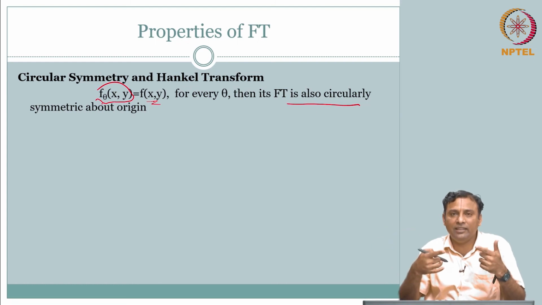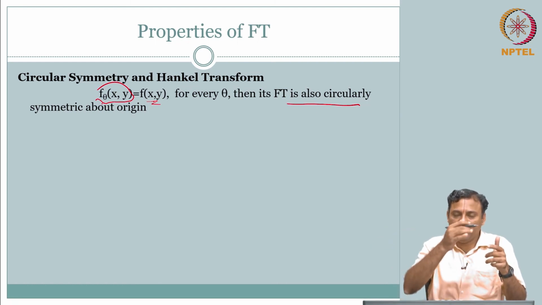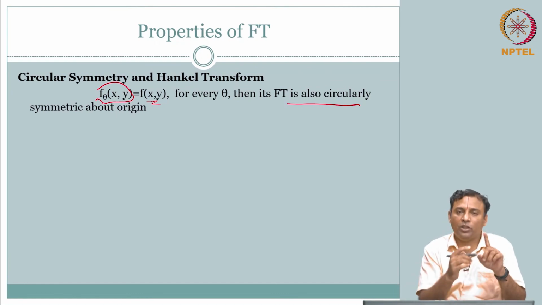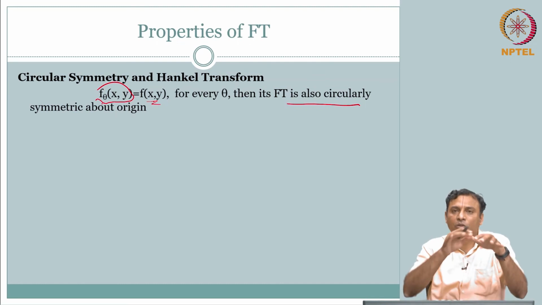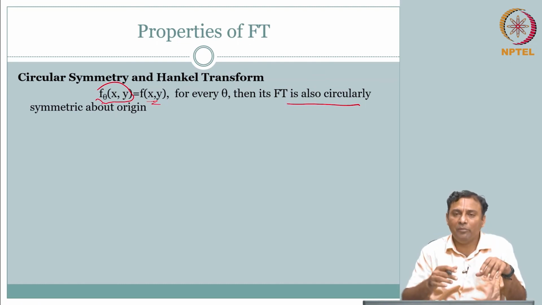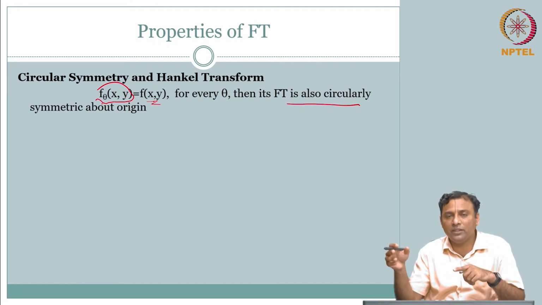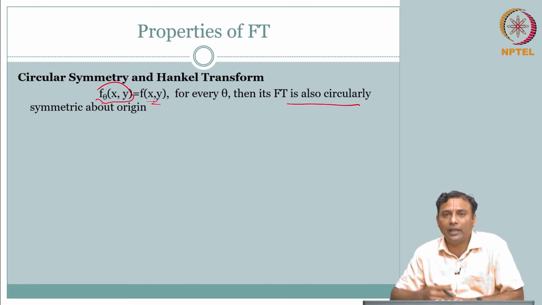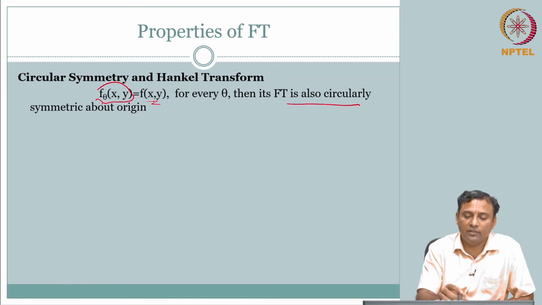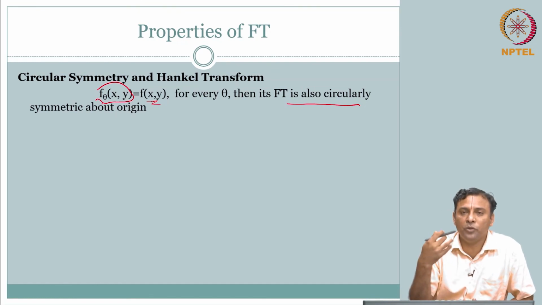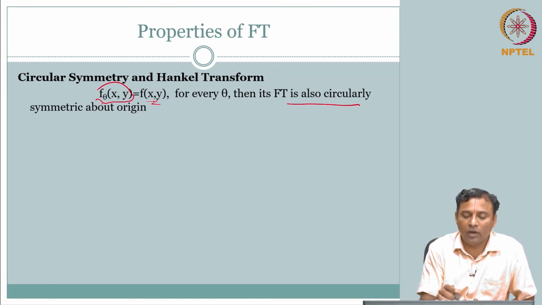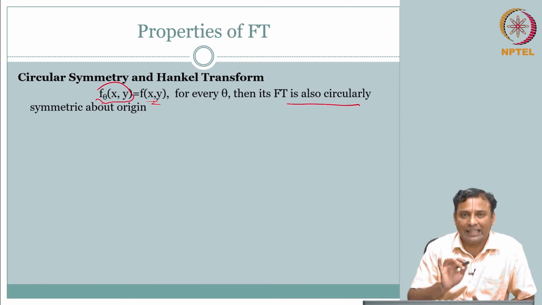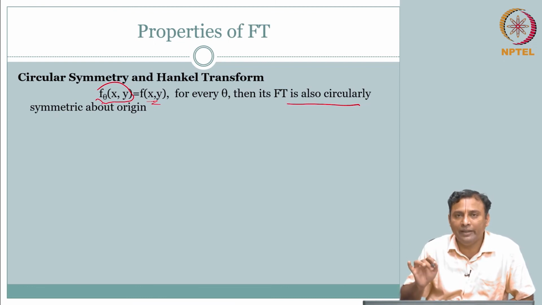Similarly here, if my spatial domain is circularly symmetric, because we have one more dimension, imagine you have a bell, that means your frequency response is also going to look like a bell. That is how you intuitively get a feel for what circularly symmetric means. That much is straightforward, not a big deal.